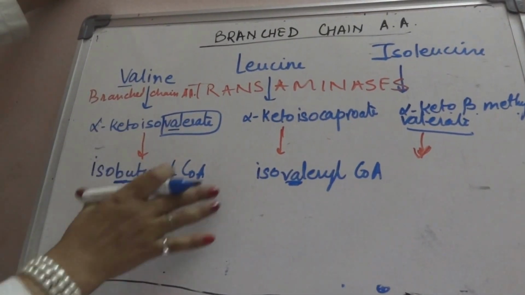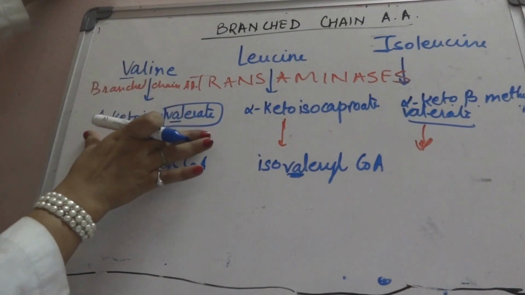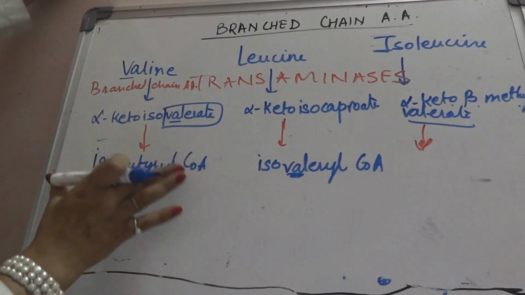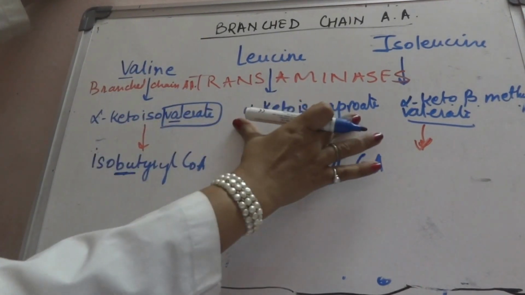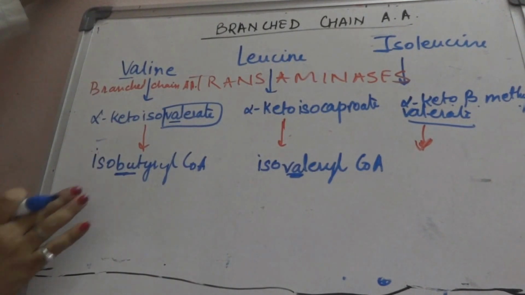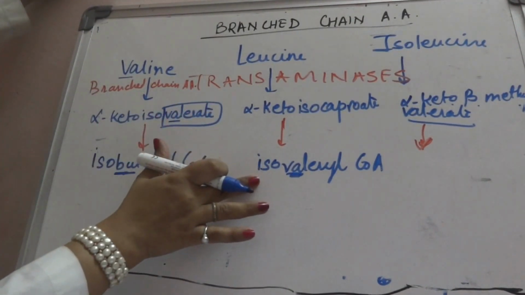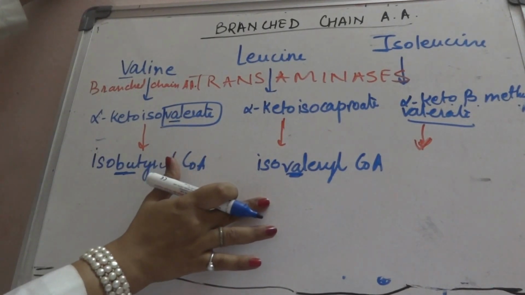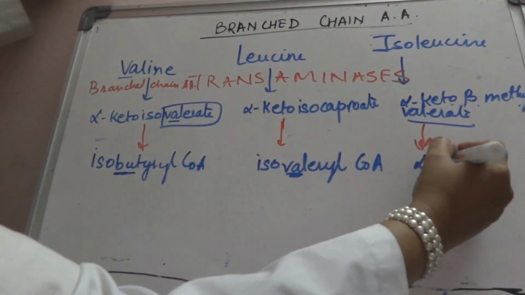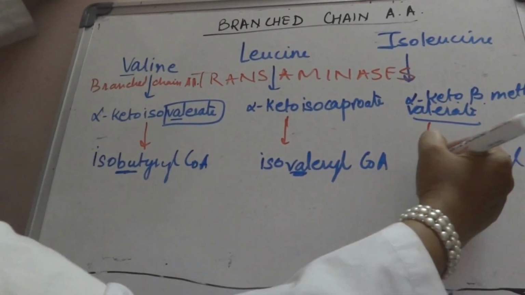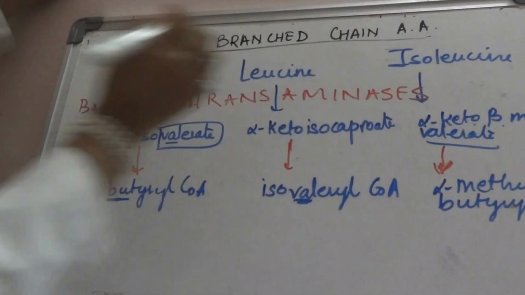I am just explaining because you are not supposed to get confused. Alpha keto isovalerate will form isobutyryl CoA. Alpha keto isocaproate will form isovaleryl CoA. You are not supposed to make a mistake in this. And the next one will form alpha methyl butyryl CoA. Okay, so it formed.